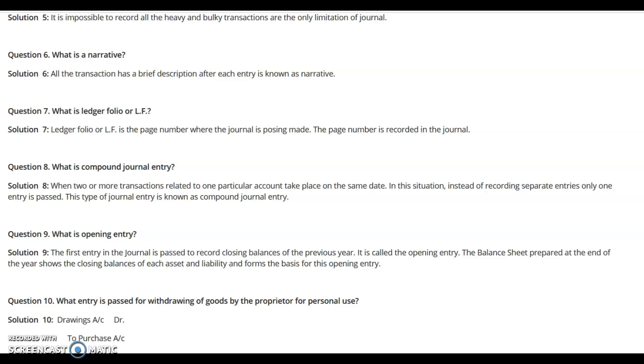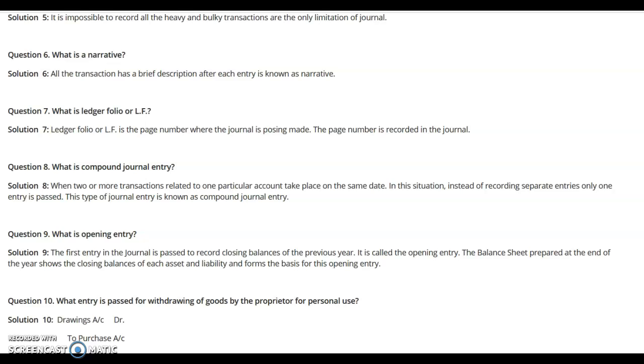On the debit side, the salary account is there in the first transaction. On the debit side, the rent account is in the second transaction. But on the credit side of both transactions, cash account is credited. So instead of recording two separate entries, we record one common entry: salary account debit, rent account debit to cash account. That is known as the compound journal entry.